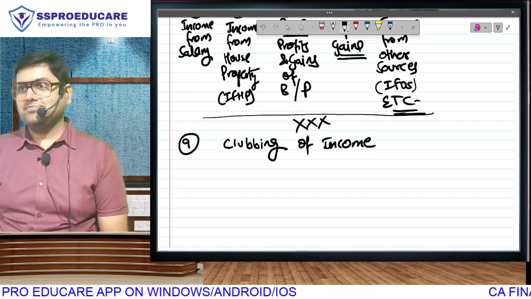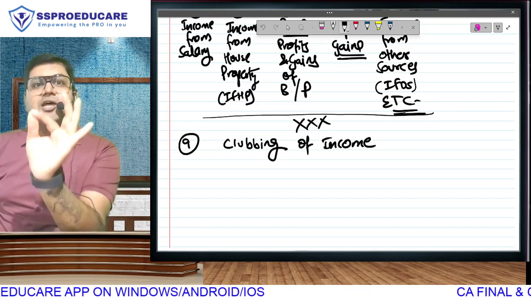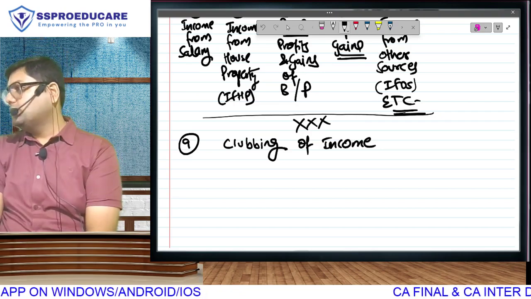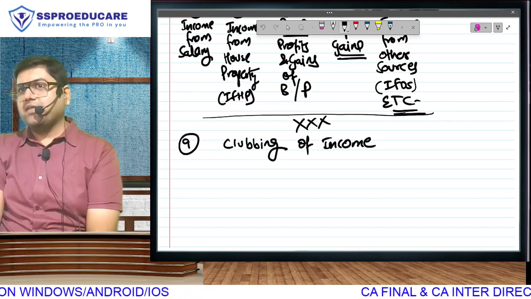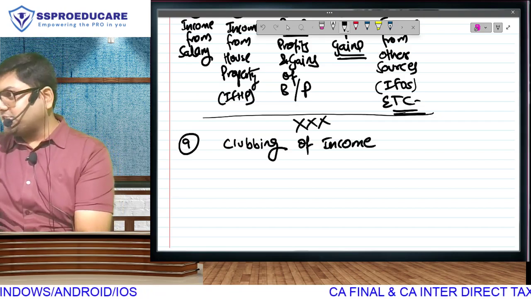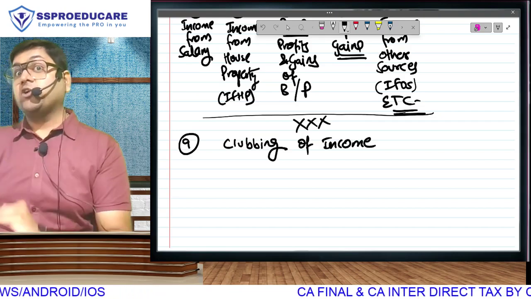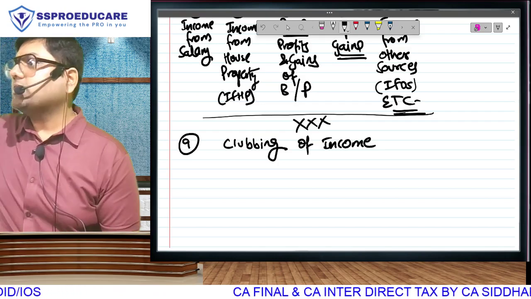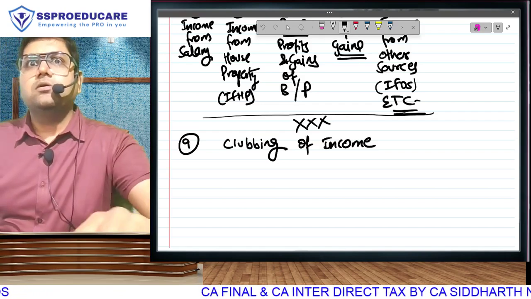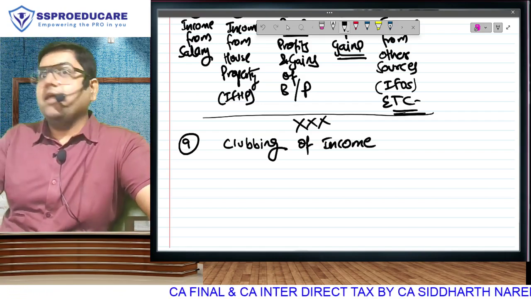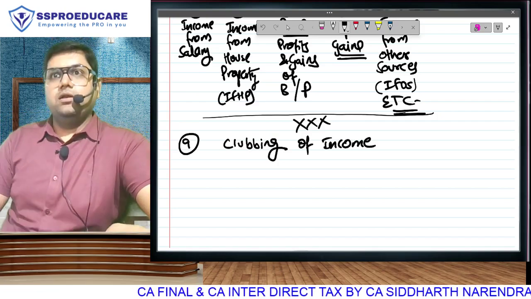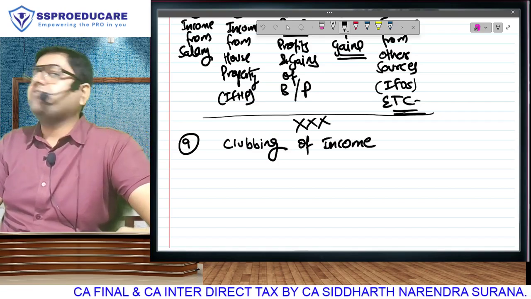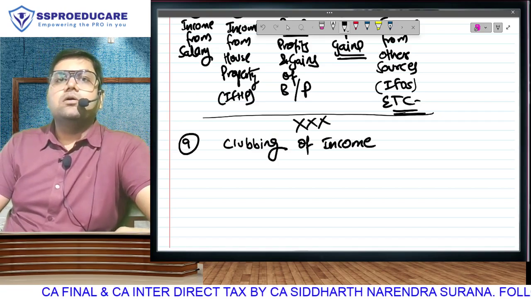All that we will do in the chapter clubbing. Clubbing simply means you have to pay tax on someone else's income. For example, parent has to pay tax on minor child income. Tell me one thing. If you have a minor child earning income, whose income is going to be clubbed, will that change your NTTI figure? So we can't complete NTTI without learning the clubbing chapter. It's a part of NTTI, where in my income, I have to add income of other persons. So after completing our heads of income, we will go and learn our chapter called clubbing.